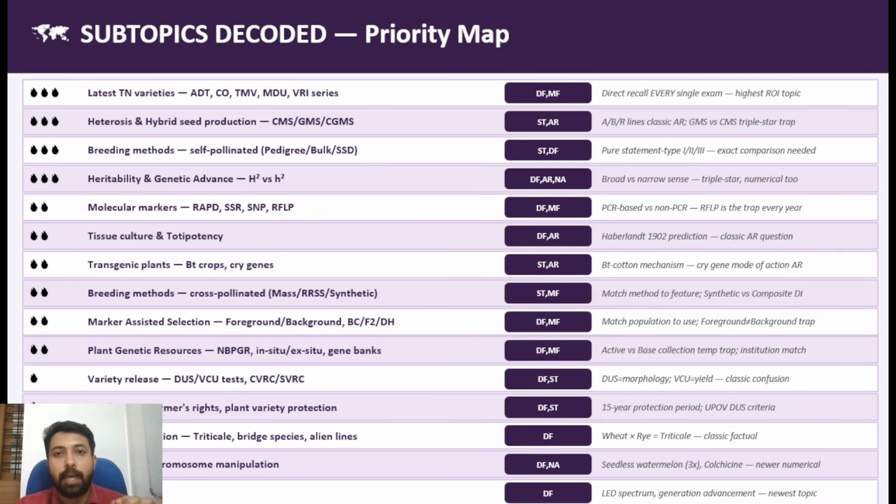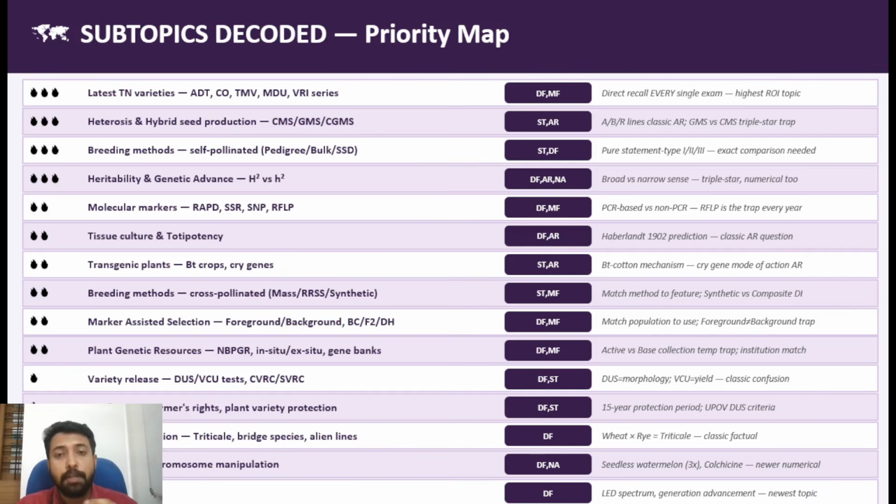Then comes the advanced molecular marker areas. Nowadays the traditional breeding methods are being taken over, or overstepped, by advanced molecular level marker assisted breeding methods. Okay, mainly marker assisted selection, MAS.